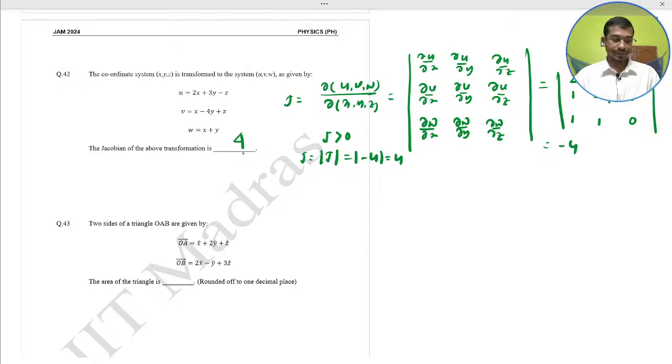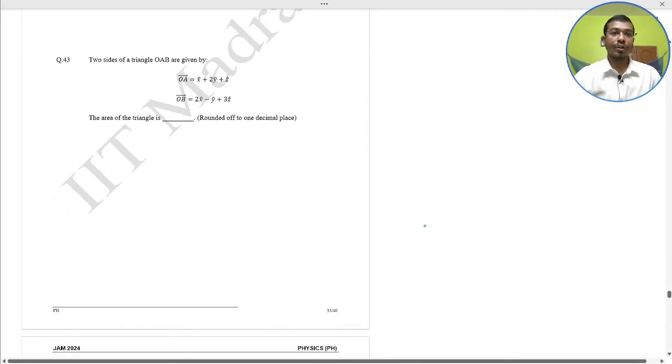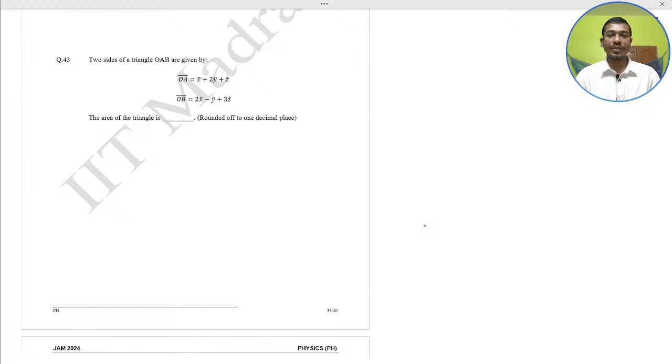So next, two sides of a triangle OAB are given. The area of the triangle is what? Round off to 1 decimal place. Easy question from vectors. You just put the vector law for the area of a triangle, that the area delta is equal to half modulus of OA cross OB.